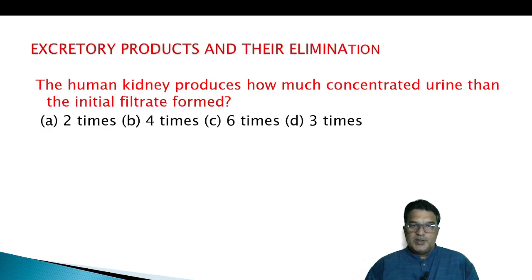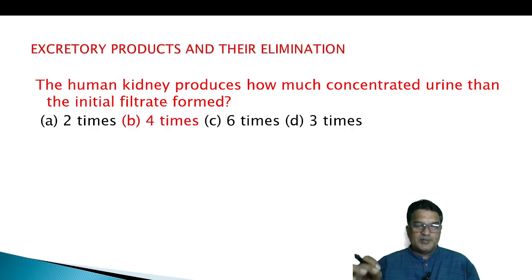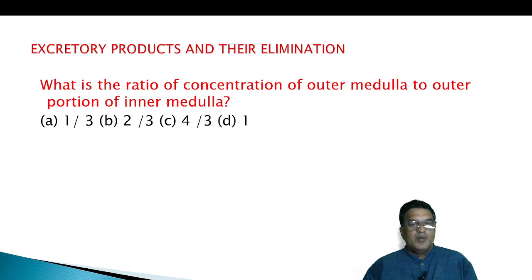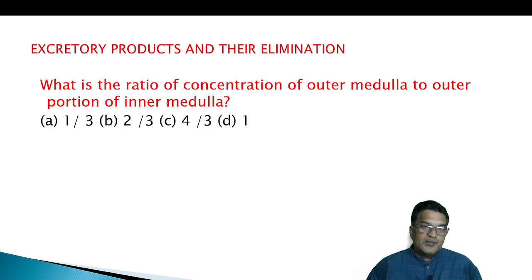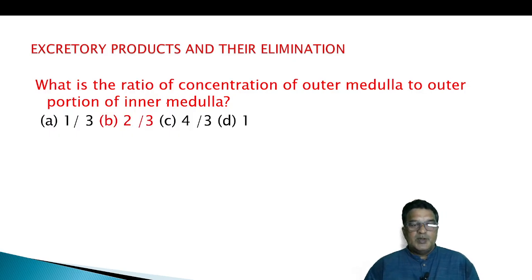Human kidney produces how much more concentrated urine than the initial filtrate? 2 times, 4 times, 6 times, 3 times. The answer is 4 times. What is the ratio of concentration of outer medulla to outer portion of inner medulla? The ratio is given as 2/3.